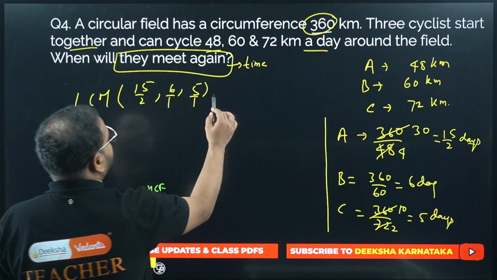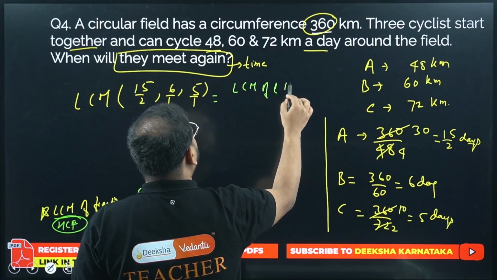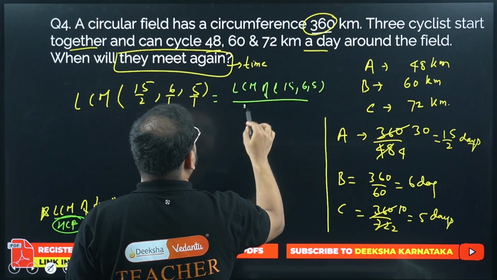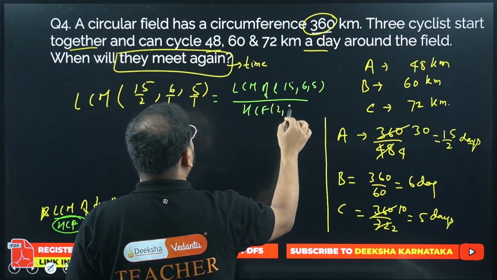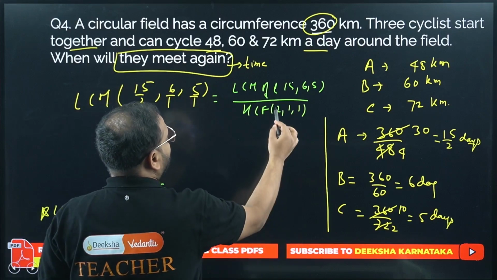Let's find it over here. So I'm going to do LCM of numerator. So how much is that? 15, 6 and 5. Over here, HCF of what? 2, 1 and 1. How come 1 and 1, sir? 6 is nothing but 6 by 1. 5 is also 5 by 1. 2, 1 and 1.